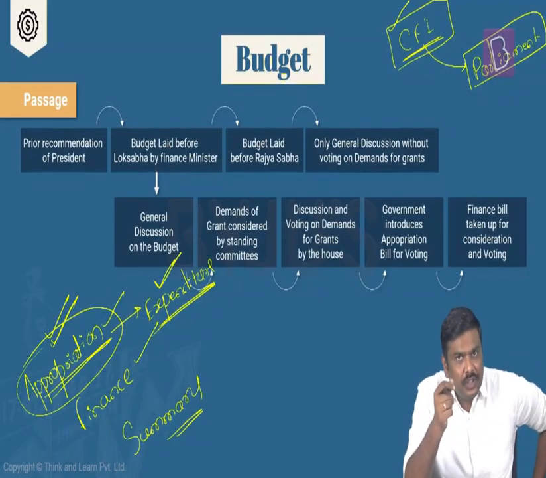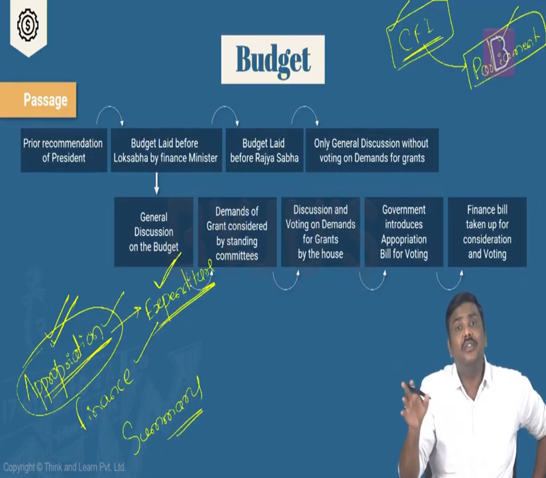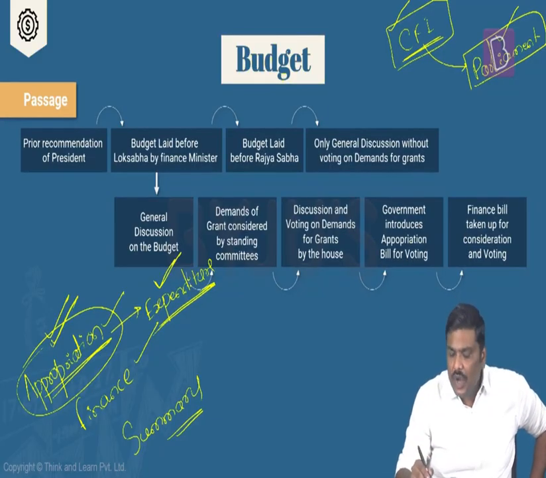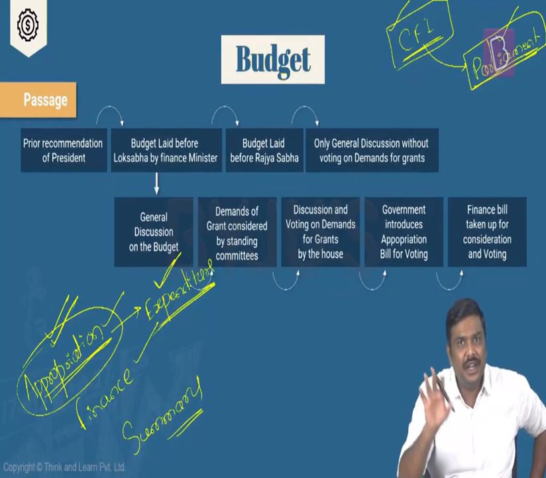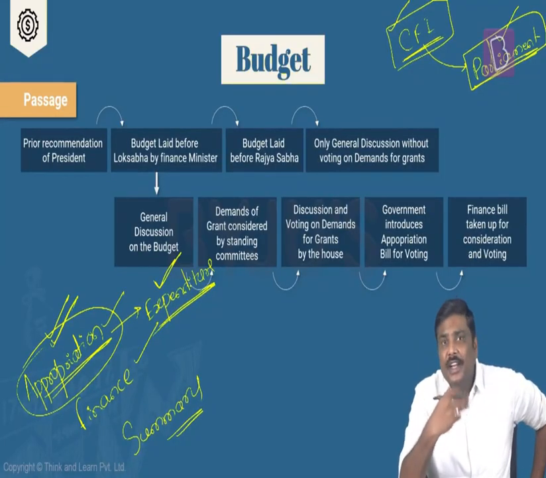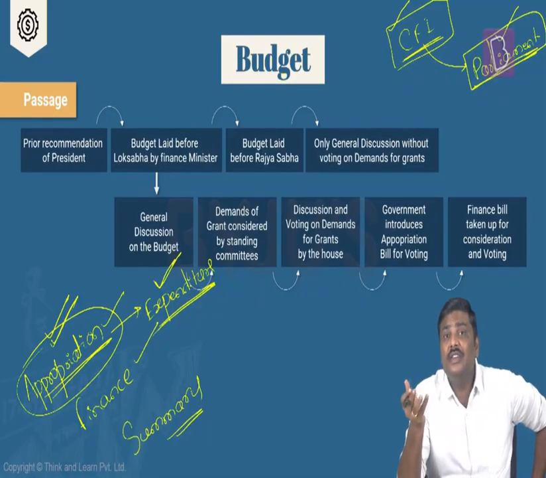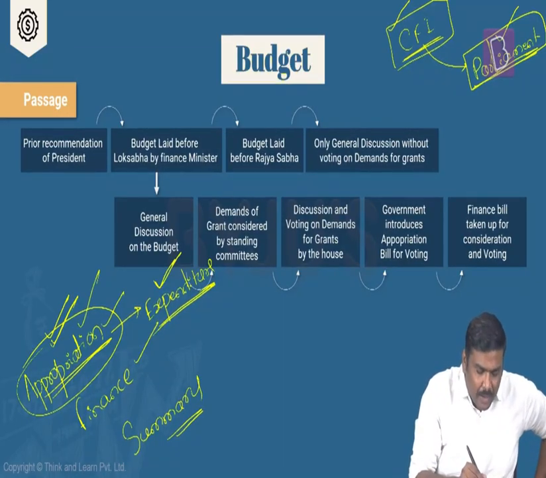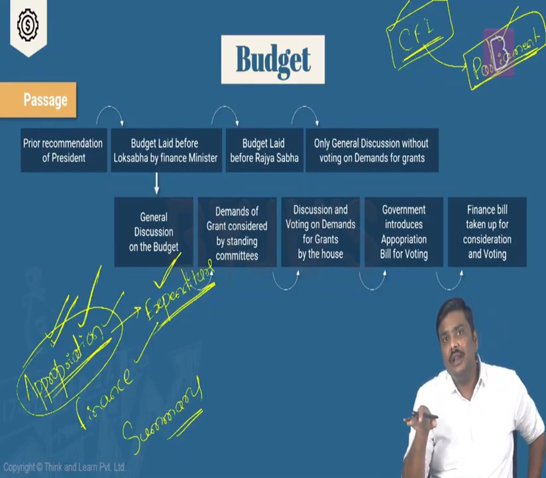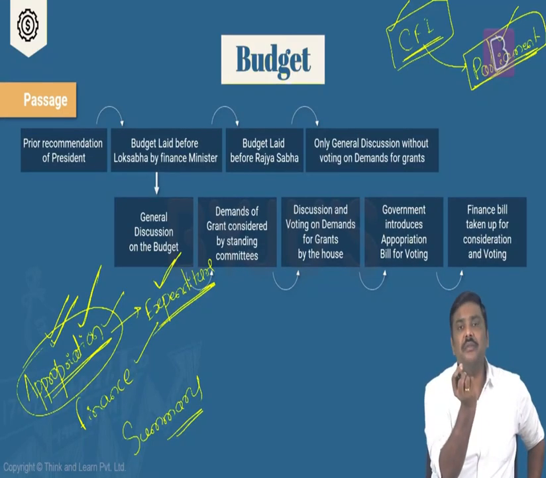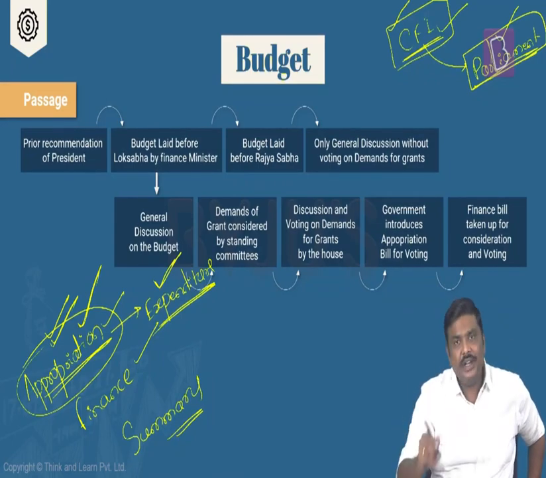So if the Government of India wants to withdraw even a single rupee from the CFI, then it has to first take the approval of the parliament. Done? So have a look at this. Under the budgeting, the government is essentially saying, this is the amount of expenditure we are going to incur. So for that, the government requires money. Government requires funds, right? That is why there is a bill called the appropriation bill. Under the appropriation bill, the government will basically give you all the information related to how much funds they are going to withdraw from the Consolidated Fund of India.